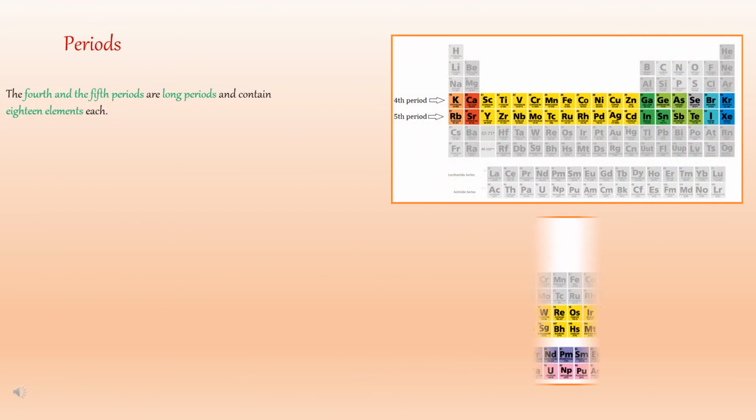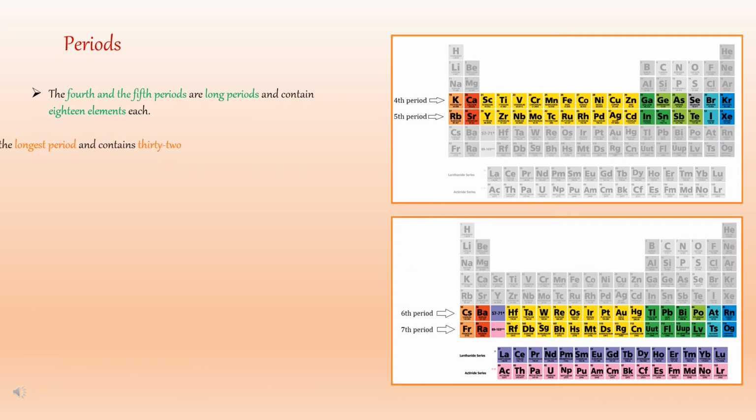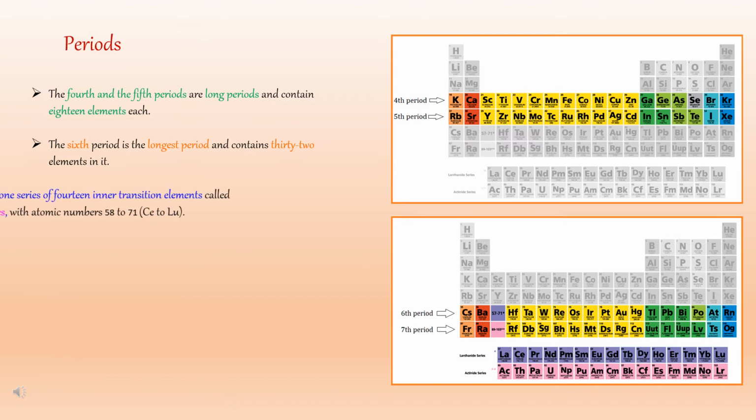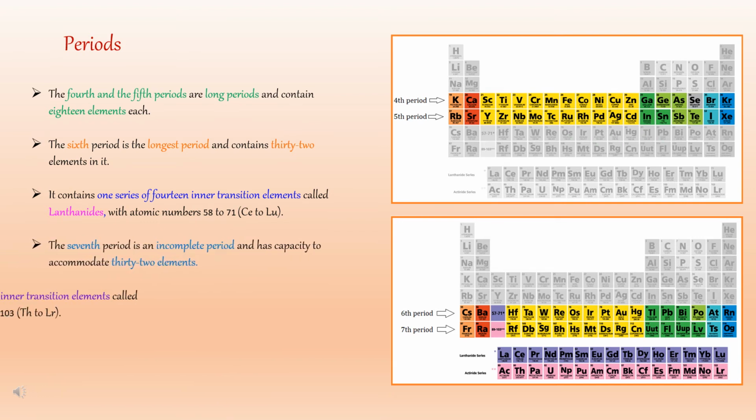The fourth and the fifth periods are long periods and contain 18 elements each. The sixth period is the longest period and contains 32 elements in it. It contains one series of 14 inner transition elements called lanthanides with atomic numbers 58 to 71.